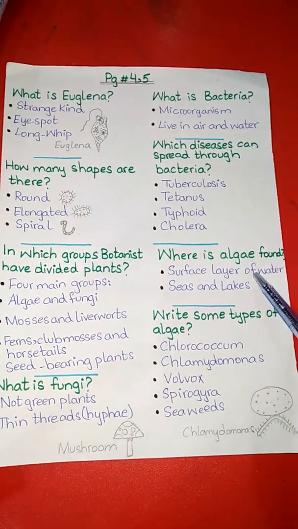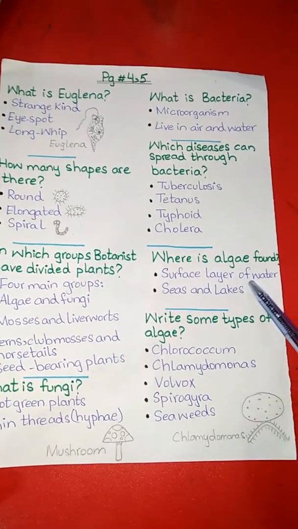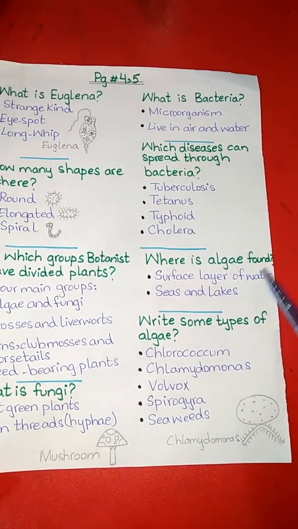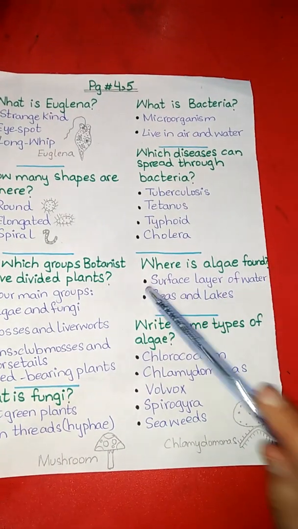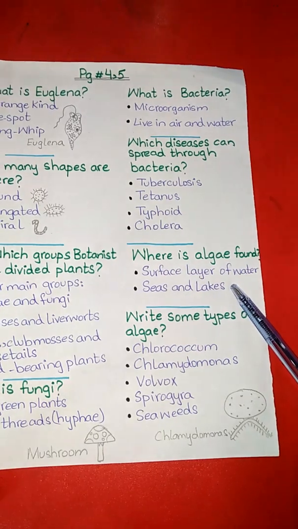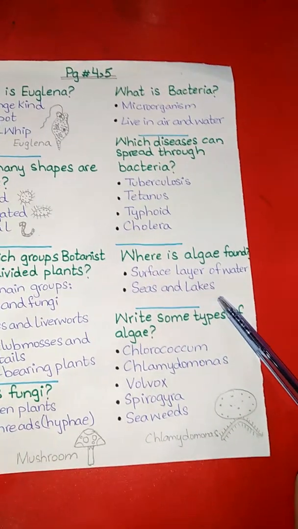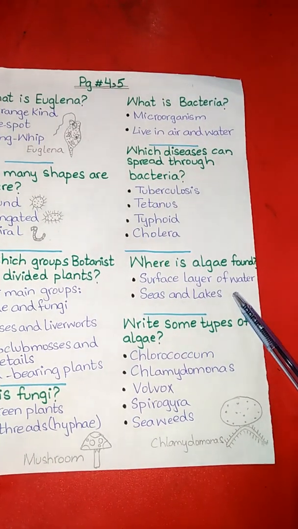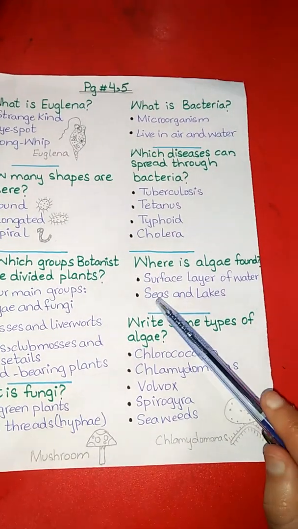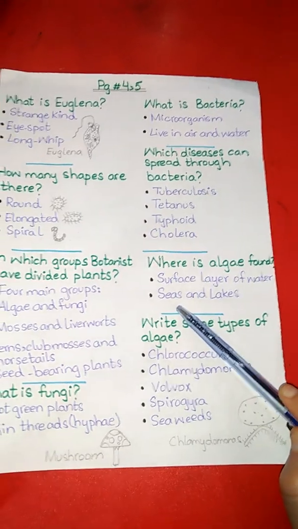The next question is, where is algae found? Algae is found in the surface layer of water, the surface of seas and lakes.